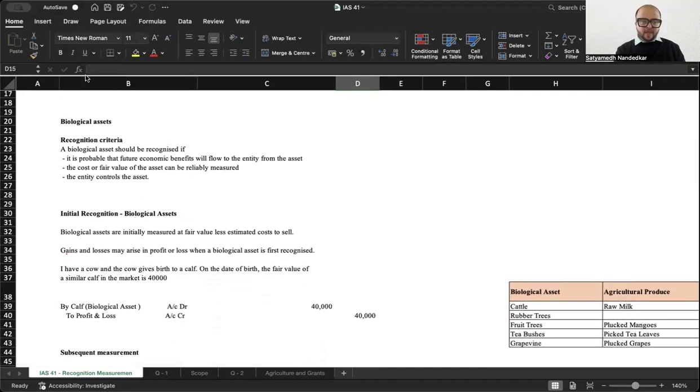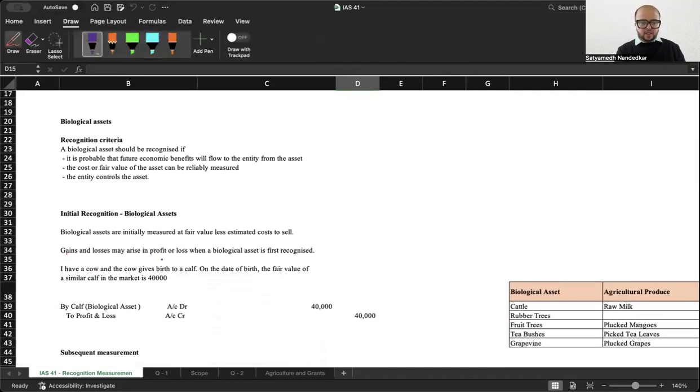Initial recognition. Biological assets are initially recognized at fair value less estimated cost to sell. Okay. Biological assets are initially measured at fair value less estimated cost to sell.